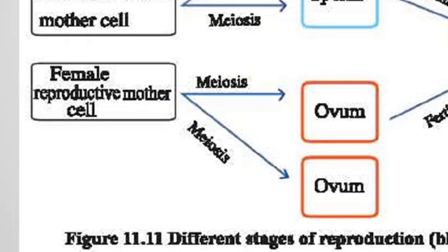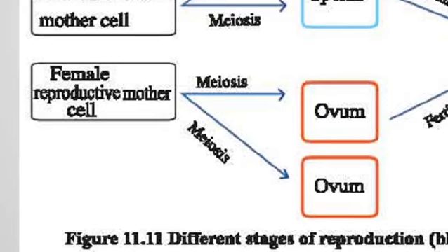So when puberty starts, the ovary releases a mature ovum. How does this process take place inside the ovary? Every month the ovary recruits about 20 female reproductive mother cells, and among these 20 only one becomes mature enough to produce a functional ovum. So at the expense of 20 reproductive mother cells, only one ovum is produced every month.